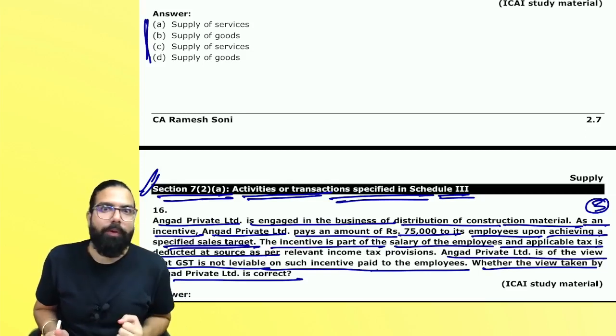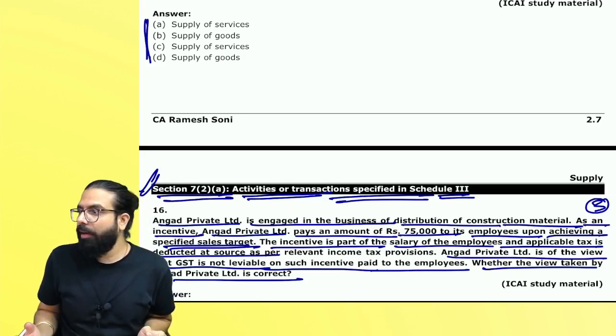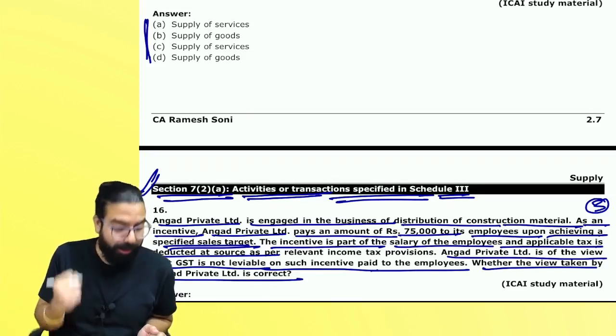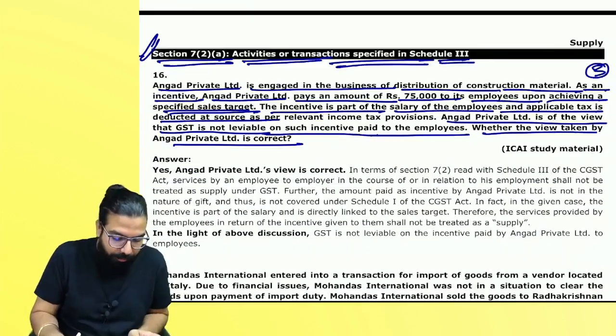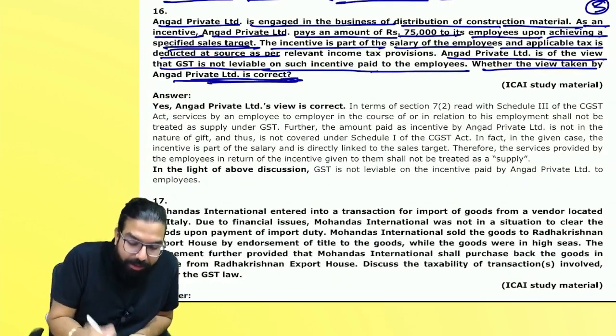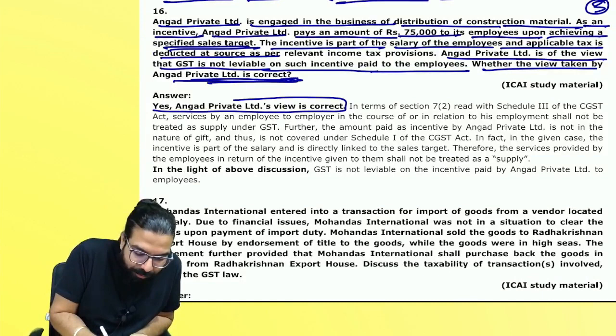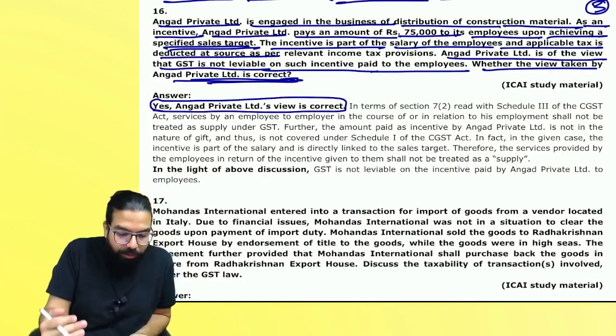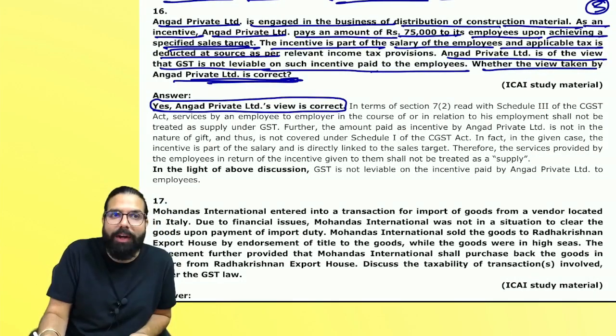Everyone over here, I hope you guys have done writing. People over here are writing, so people sitting at home, please start writing. It is very important to write. Now, whether the view taken is correct. Your first line has to be: yes, the view taken is correct, or not correct. Then you start writing, because it is 3 marks. Small law, you write little.